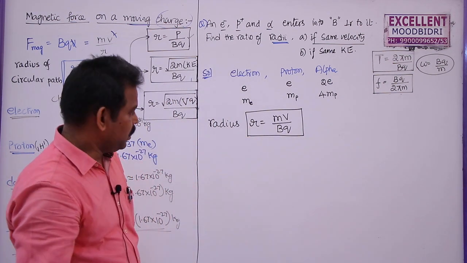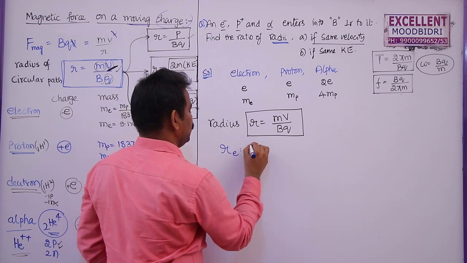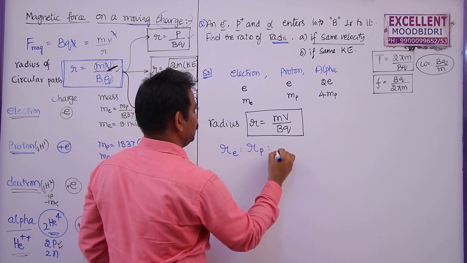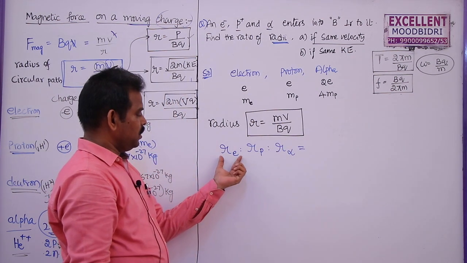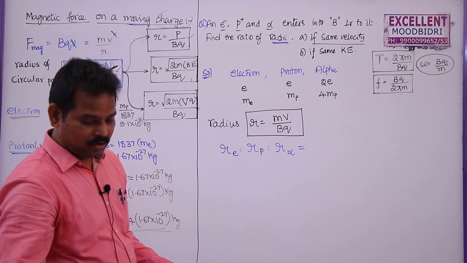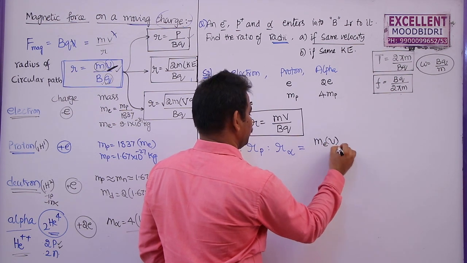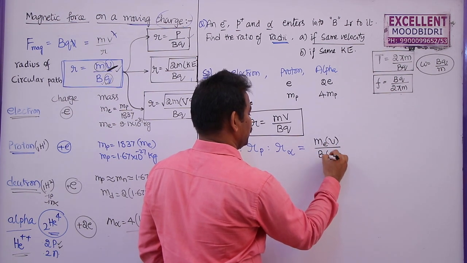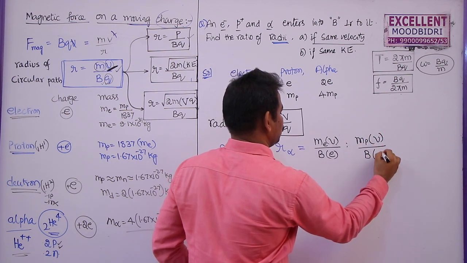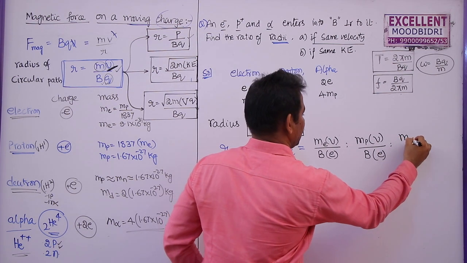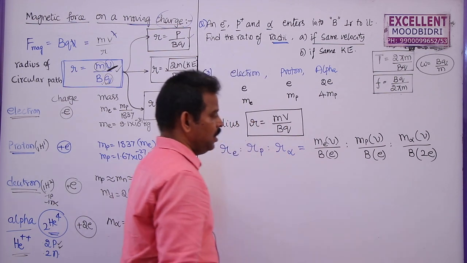Now in this case I am going to write the radius of electron is to radius of proton is to radius of alpha particle. Let me substitute the values: mass of electron, velocity of electron by B into charge of electron is to mass of proton, velocity of proton by B into charge of proton is to mass of alpha particle, velocity of alpha particle by B into charge of alpha particle.